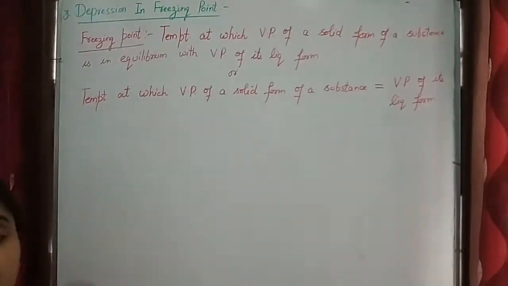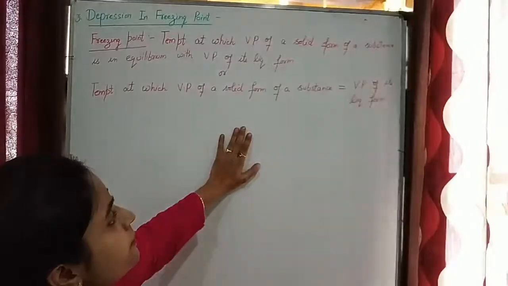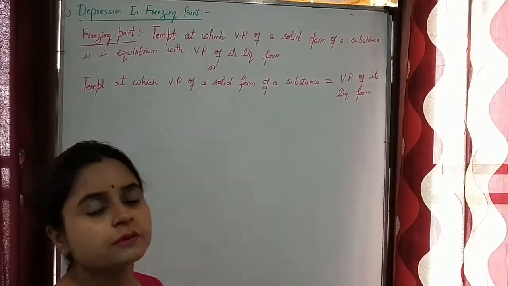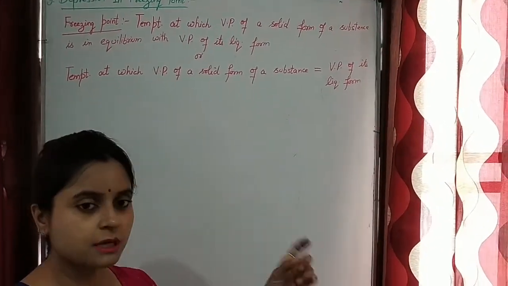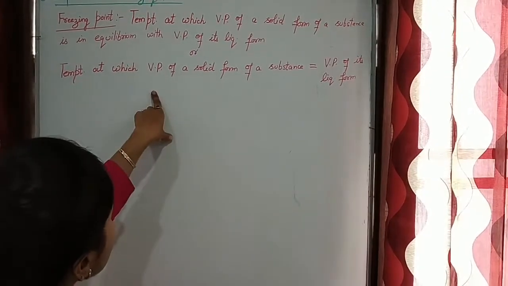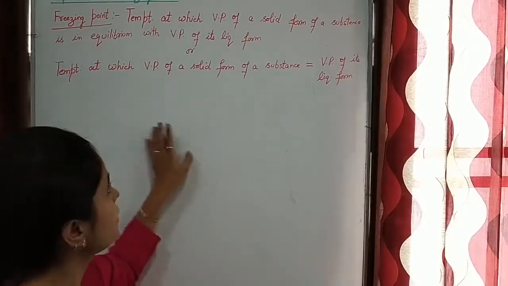So, temperature where vapor pressure of solid form of a substance is equal to vapor pressure of its liquid form is known as freezing point.